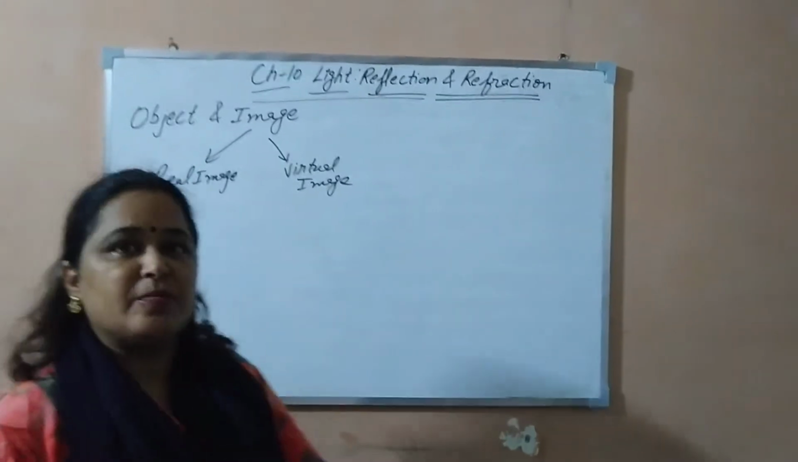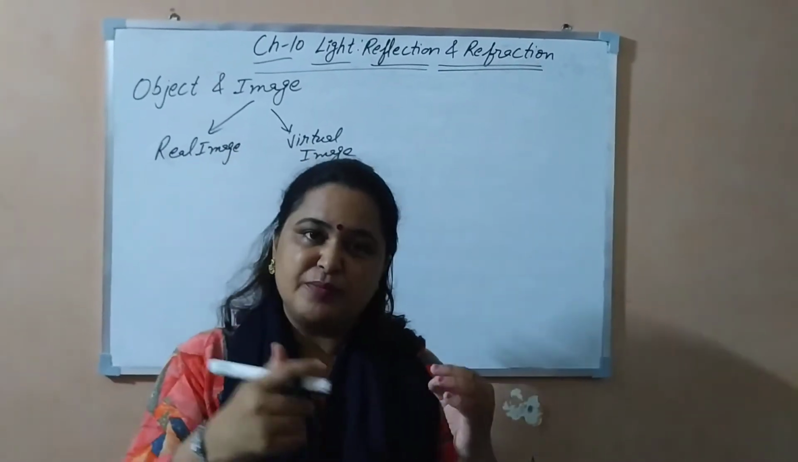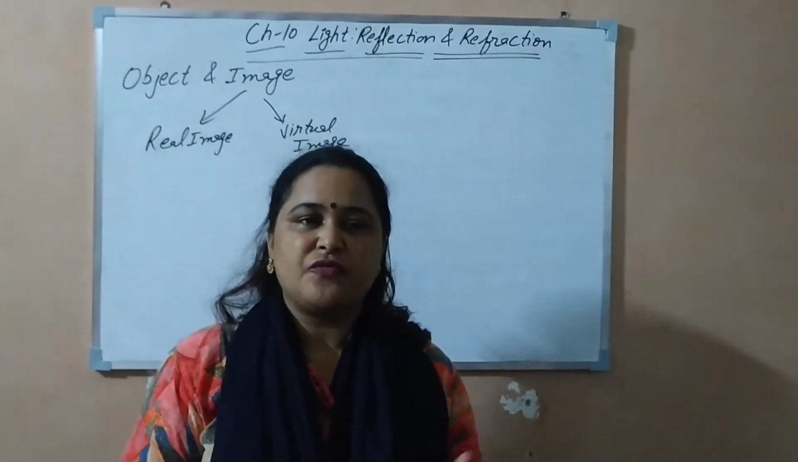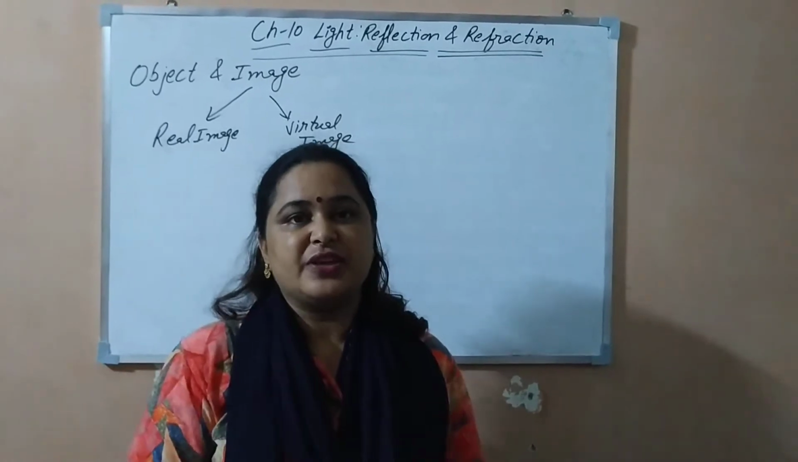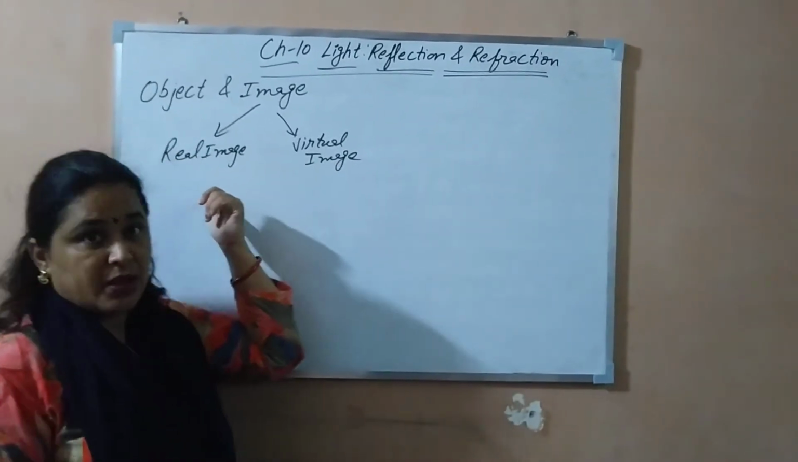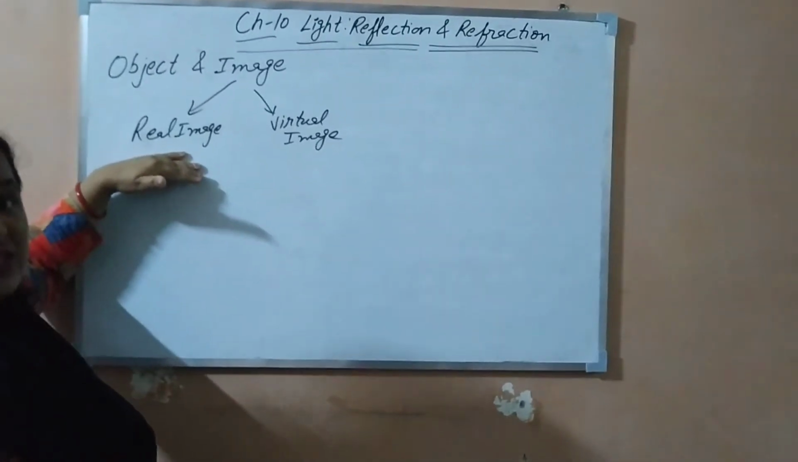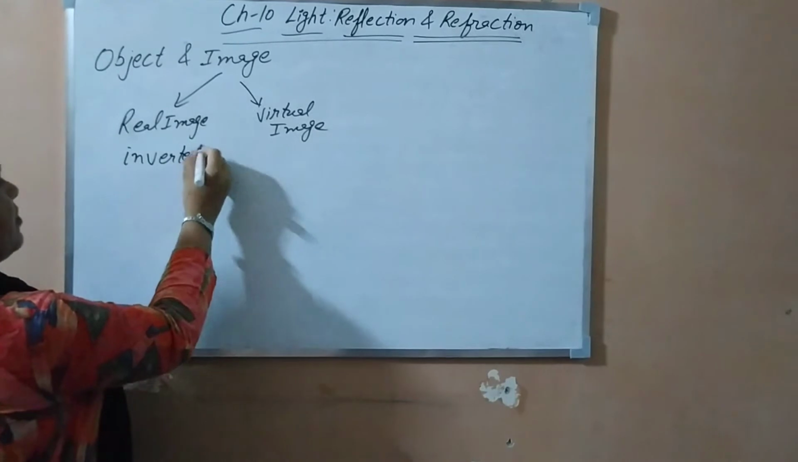A real image, as the name indicates, is real, meaning the rays after reflection actually meet at a point after reflection from any shining surface or mirror. So they actually meet at a point, then they form the real image, and it is always formed on a screen. Real images are always inverted images.